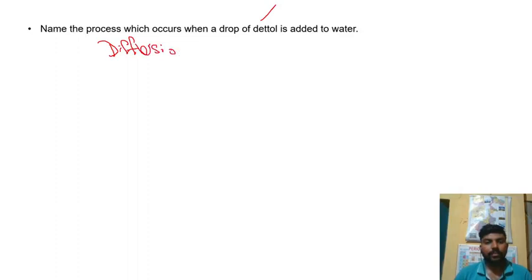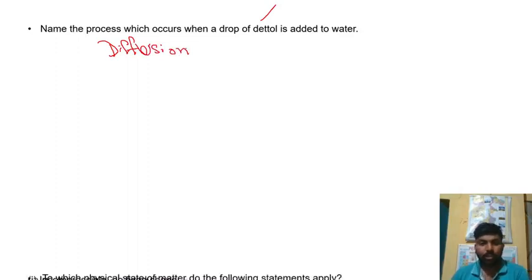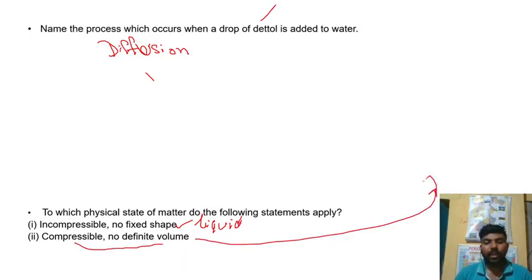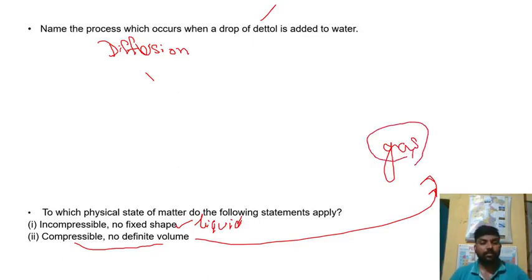Moving to the next question: to which physical state of matter do the following statements apply? Incompressible, no fixed shape. Obviously, it is a liquid. Compressible, no definite volume. Obviously, only a gas will be the answer. It is highly compressible, but it doesn't have a definite volume. I hope you got the answers to these two questions.